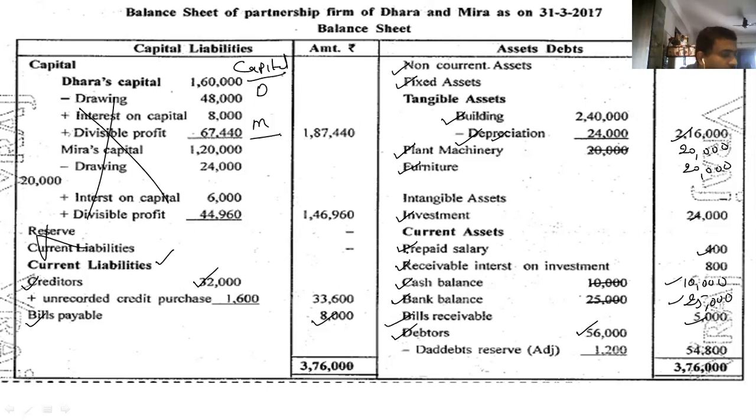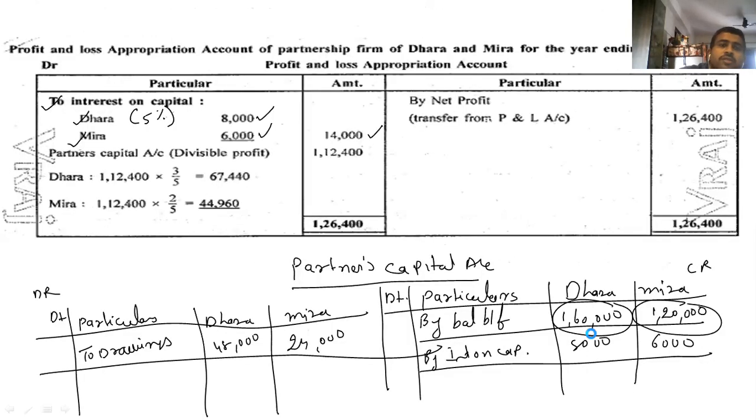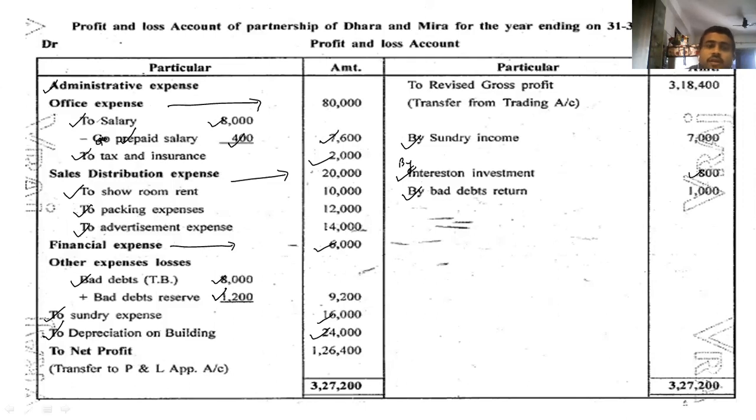Okay. After that, bad debt of 1200 is to be maintained. So go to debtors minus bad debt 1200. It comes to us 54,800. And that we have to take out now. 54,800. 1200 we have deducted, right? Bad debt is. So now opposite side, it comes here 1200. So it comes to outer column 9,200.